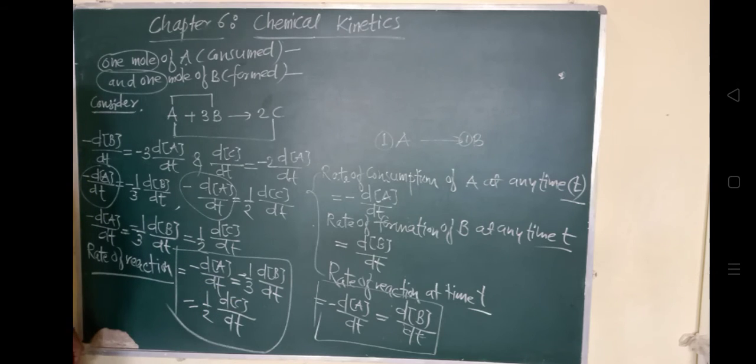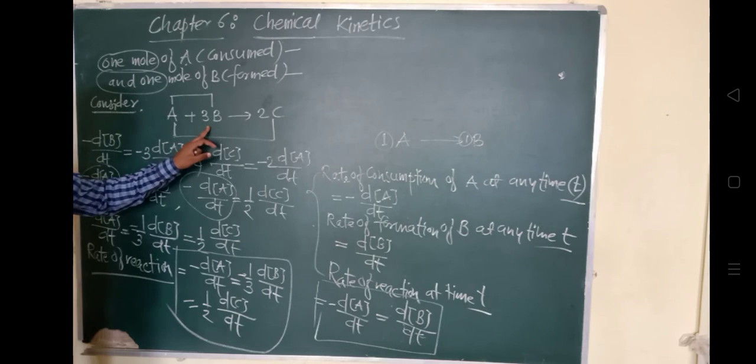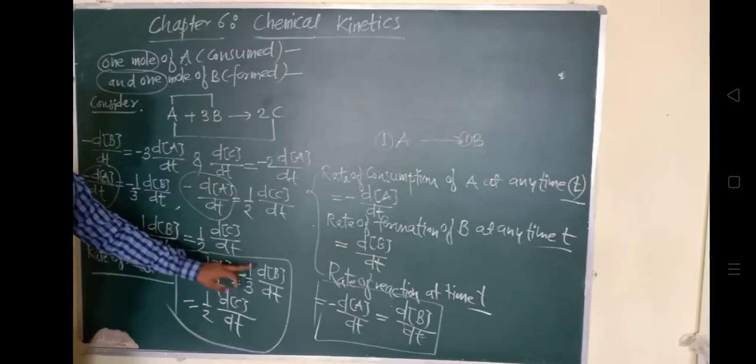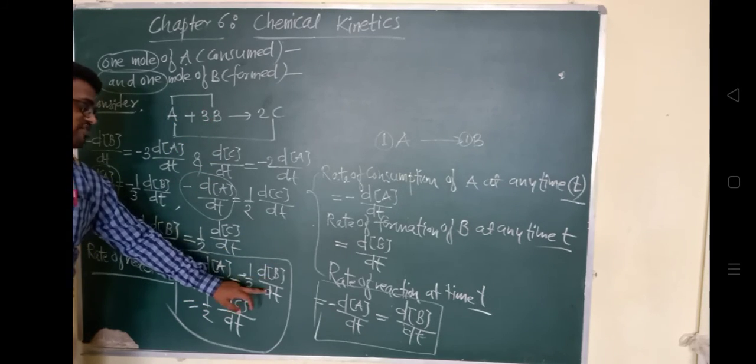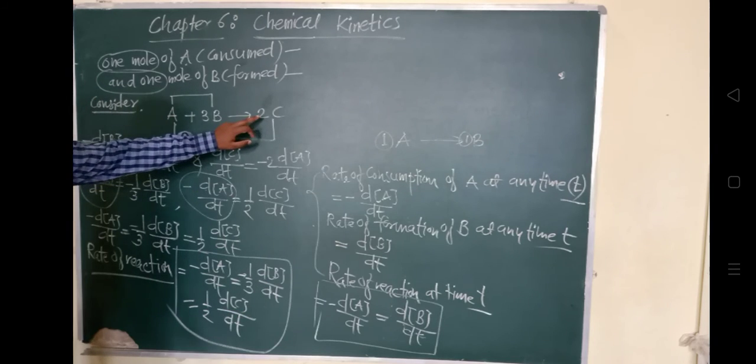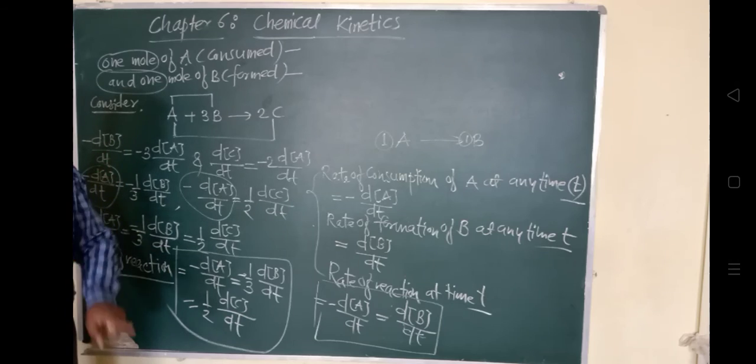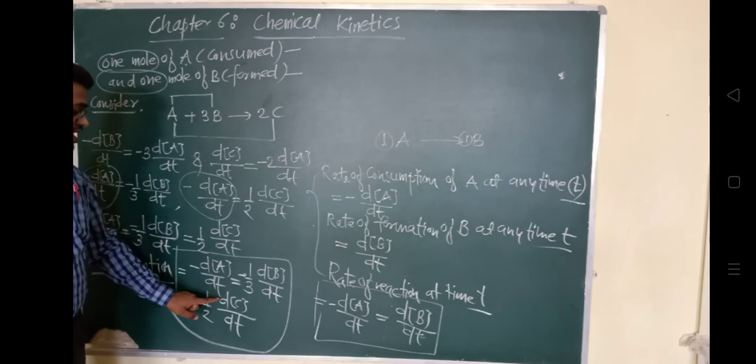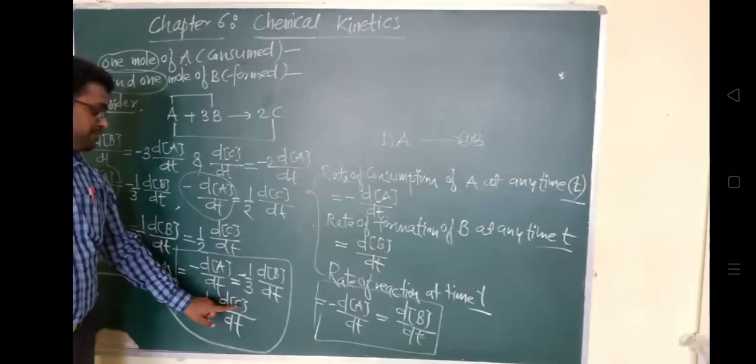For reactants take a minus sign: d[A], the change in the concentration of A divided by the change in time dt, equals minus, the coefficient goes below, 1/3 d[B]/dt, and for the product which is formed it will be a plus sign, 1/2 d[C]/dt, like this. So in this way one can easily understand.